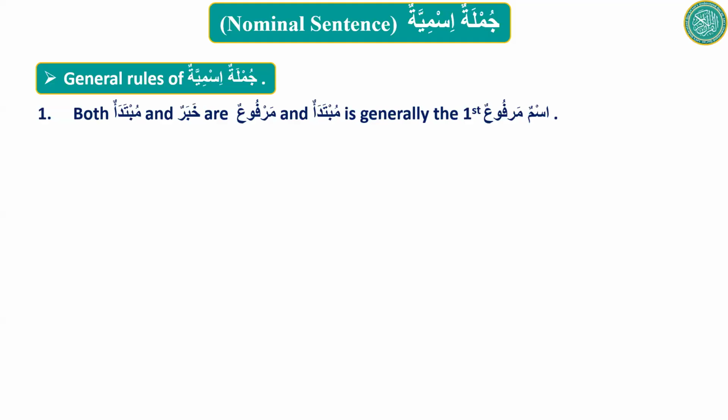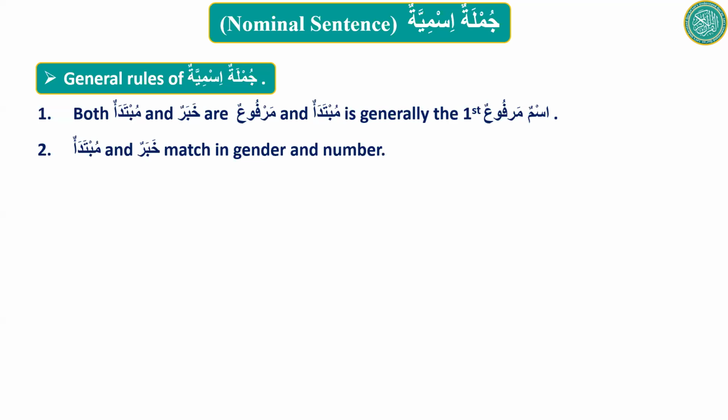In the Jumla Ismiya, we have gone over that the first ism is mubtada and the second ism is khabar. We will go over all those rules again. Both mubtada and khabar are marfu, and mubtada is generally the first marfu ism.